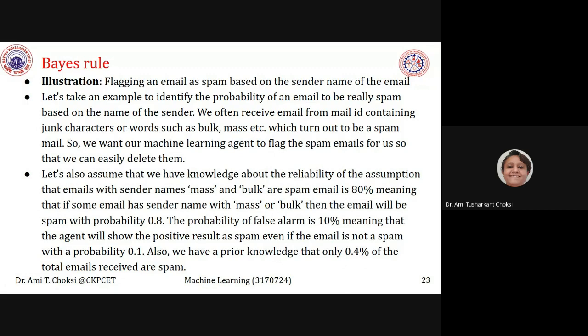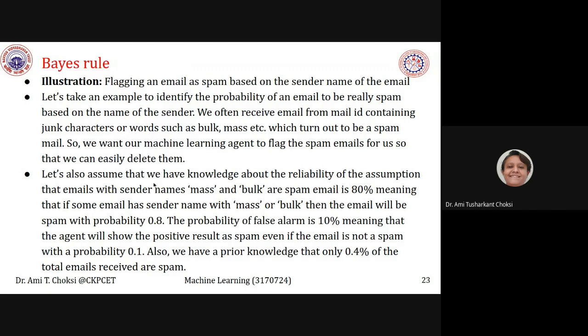See, the example is given very nicely. That is, we can say mass and bulk, they are the senders. If they are the senders, we should consider them as the spam email. For that, the probability given is 80%. That means 80%, or you can say 0.8, is the probability that we'll be getting the spam mails. Bulk is the sender name.